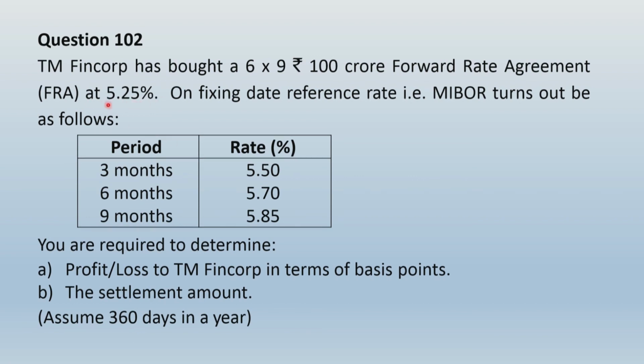So FRA rate you have agreed at 5.25%, but the reference rate is 5.5%. By entering into FRA rate, you have saved 0.25%, correct? And that is, you have made benefit of 25 basis points. And then in the later part of the calculation, you compute by value what is the amount of benefit. So this is very simple. Let us see how to present the solution.